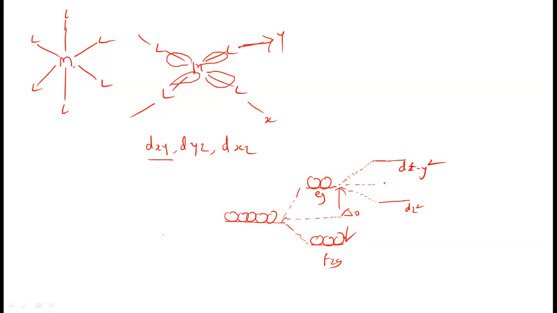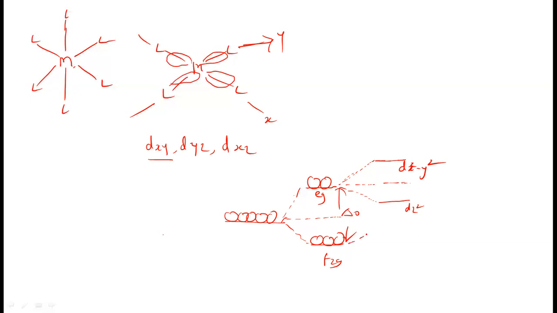Because there are no ligands along the z axis, the ligands are away from the central metal, so less repulsion will be there. So the dz square orbital has decreased in energy level. This is in the tetragonally distorted octahedral complex.